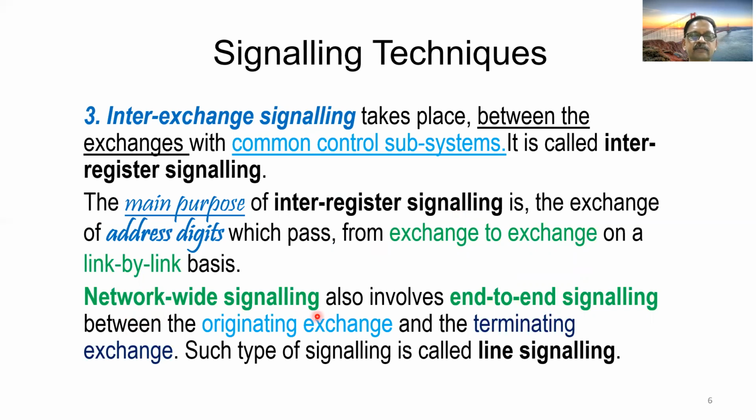Network-wide signaling also involves end-to-end signaling between the originating exchange and the terminating exchange. So this network-wide signaling is called line signaling. And this is another aspect of signaling under inter-exchange signaling.